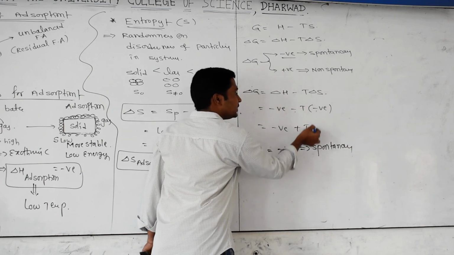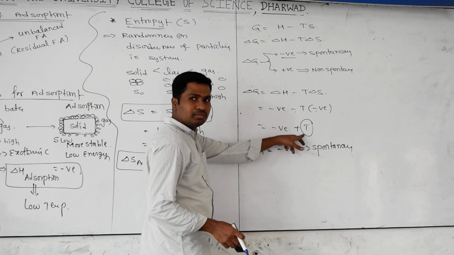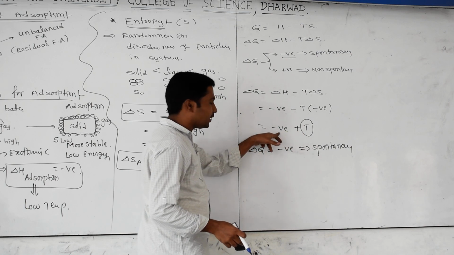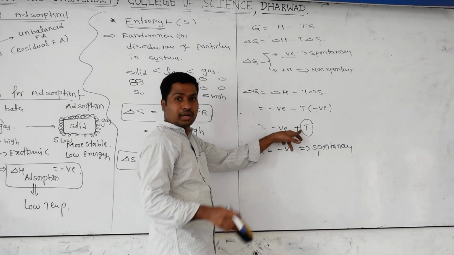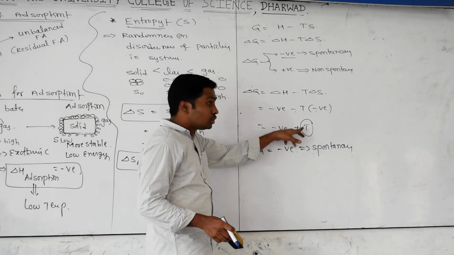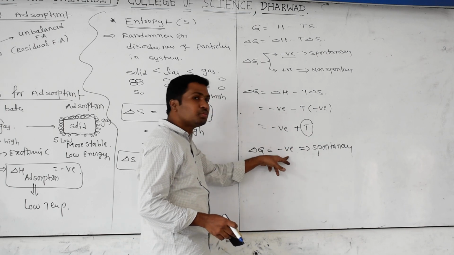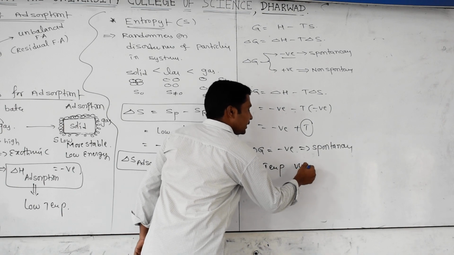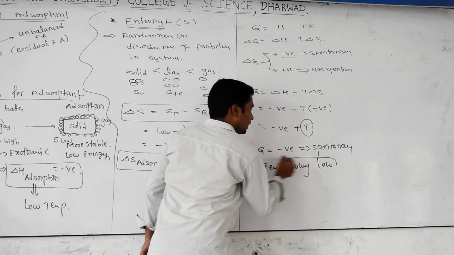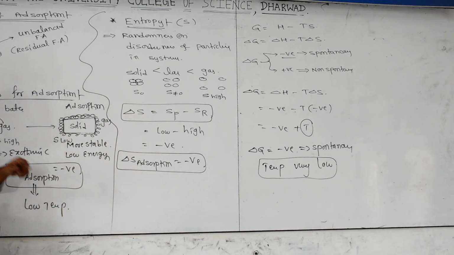The whole thing is dependent on temperature. If the temperature is very low, a negative value is coming. If you take, say, minus 100 and plus 400, it becomes a positive value. So the whole process depends upon temperature. For it to be spontaneous, the temperature should be very low. That is what I already told you: the adsorption phenomenon will be favorable at low temperature.